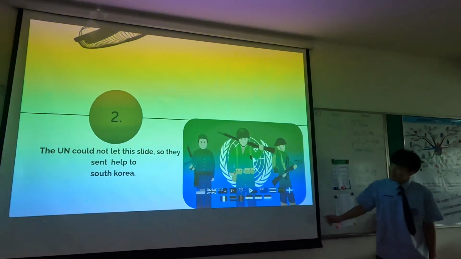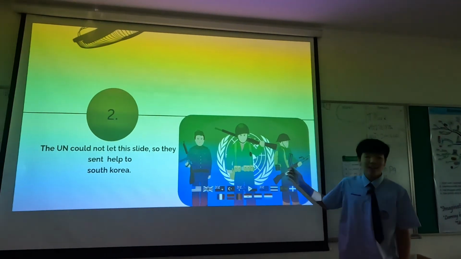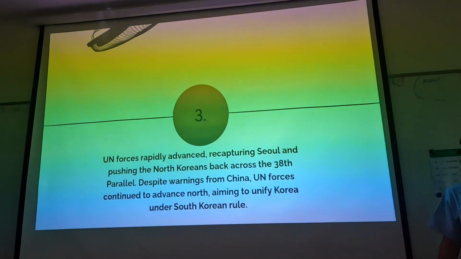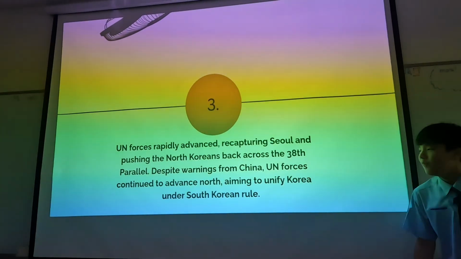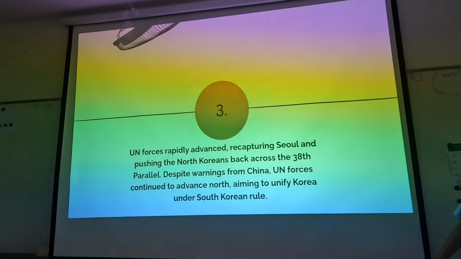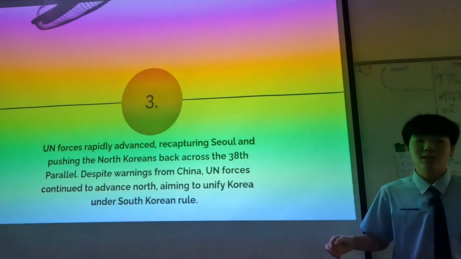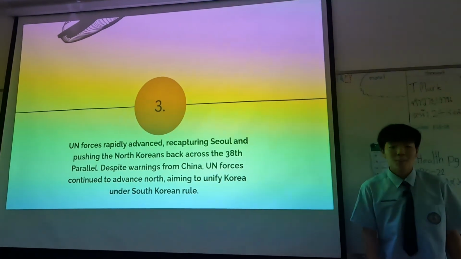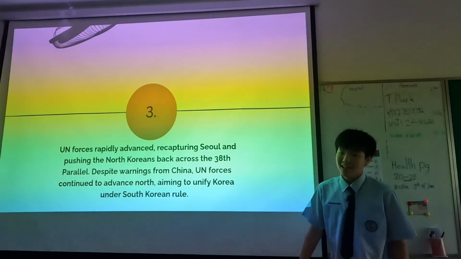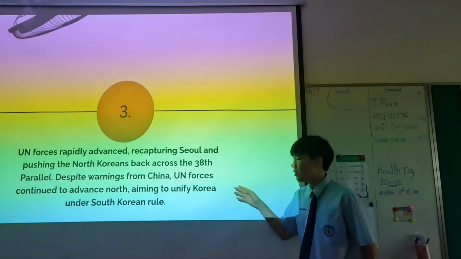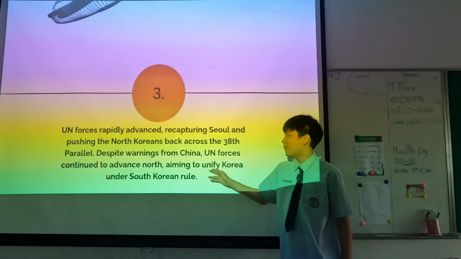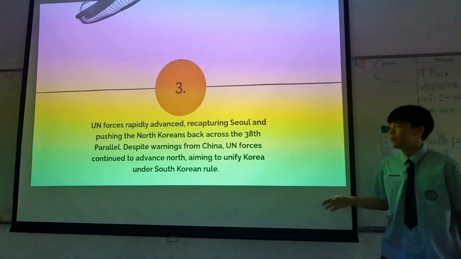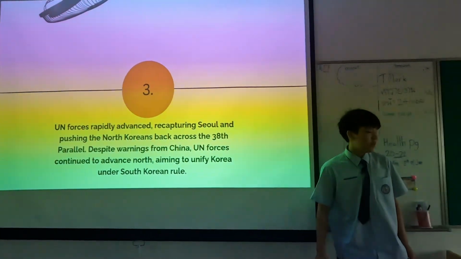The UN could not let this slide, so they sent help to South Korea. Then the UN forces rapidly advanced, recapturing Seoul and pushing the North Koreans back across the 38th parallel. But they didn't want only that. The person who was in command of the UN, Mr. MacArthur, he said he wants to continue reuniting the whole of Korea. So despite warnings from China, the US forces continued to advance north, aiming to unify Korea under the South Korean democratic rule.